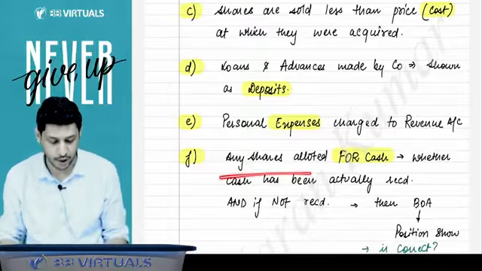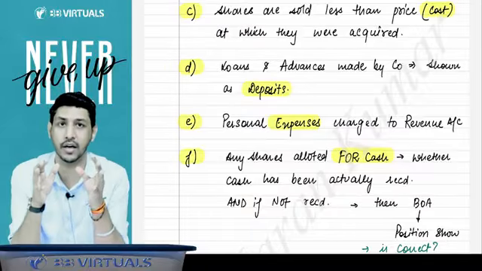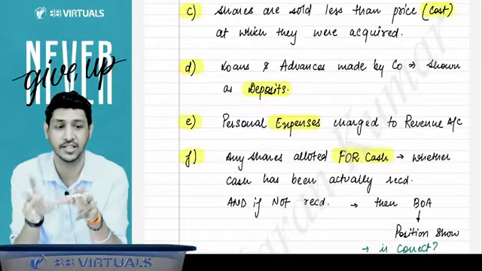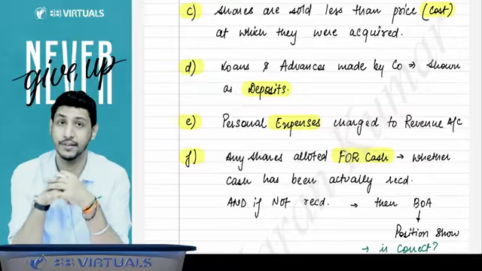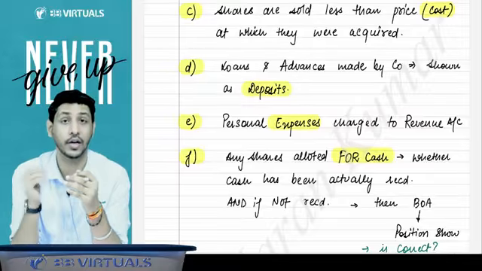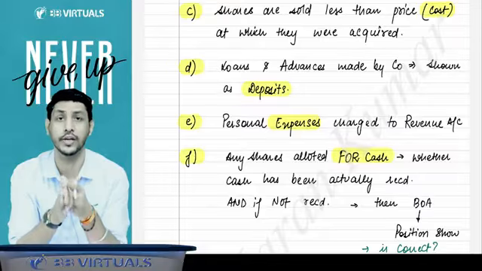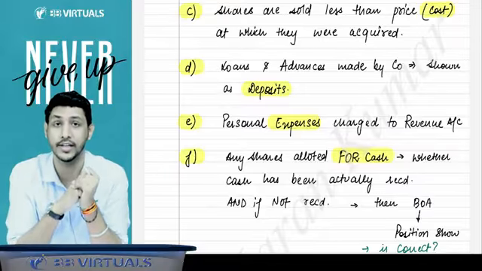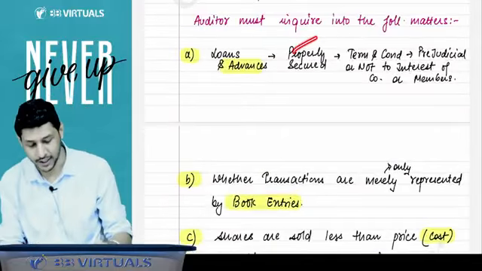And any share allotted for cash: when shares were allotted by the company for cash, whether the cash has actually been received by the company or not. And if not received, whether the books of account are showing the correct position of the company or not. For these 6 matters, the auditor has to inquire.